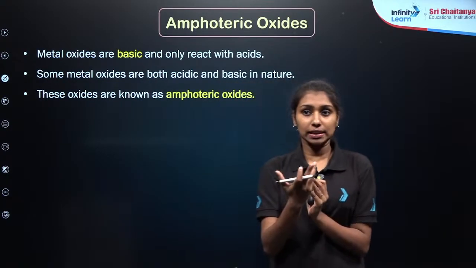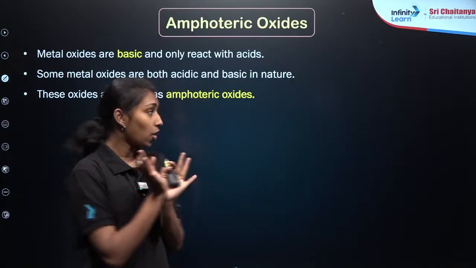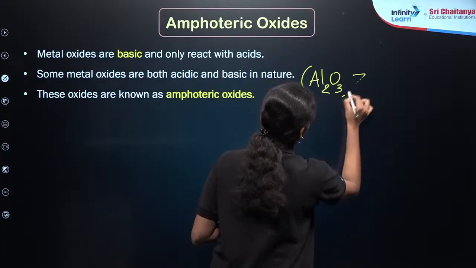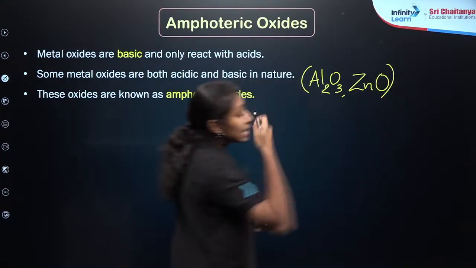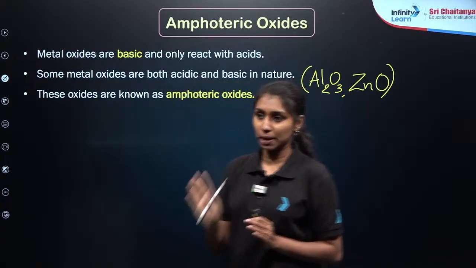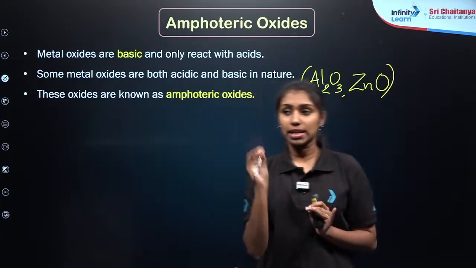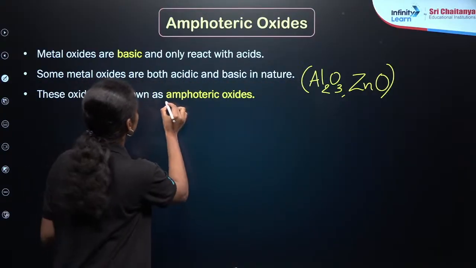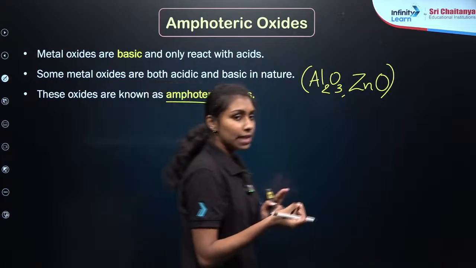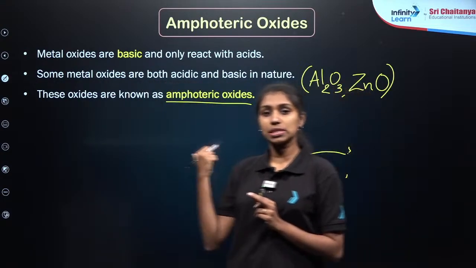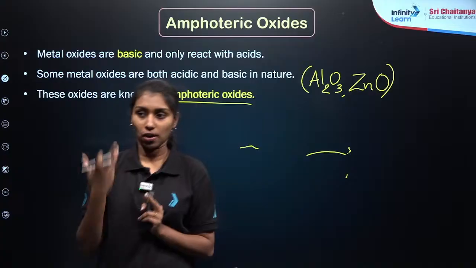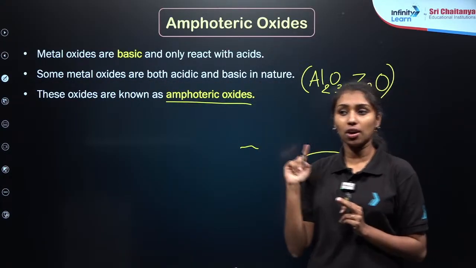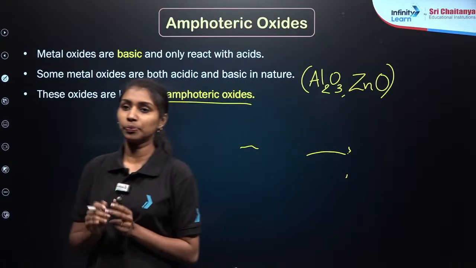But there are exceptional cases. If you take aluminium oxide, Al2O3, or zinc oxide, what you observe is that they can act as both acid as well as base. Such oxides are known as amphoteric oxides. So metals like aluminium and zinc react with oxygen to form oxides which can react with both acid as well as base, known as amphoteric oxides. I hope you understand. Clear?